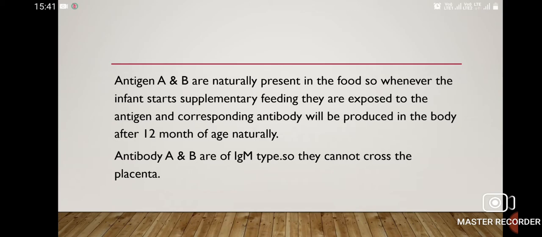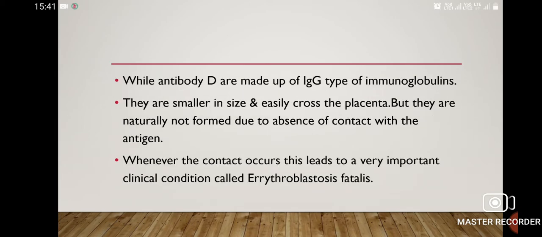Remember, immunoglobulins are of 5 types: IgG, IgA, IgM, IgD, and IgE. Among them, antibody A and B are of IgM type. They are larger in size, while antibody D is made up of immunoglobulin G type. They are smaller in size and easily cross the placenta. But they are naturally not formed due to absence of contact with the antigen.